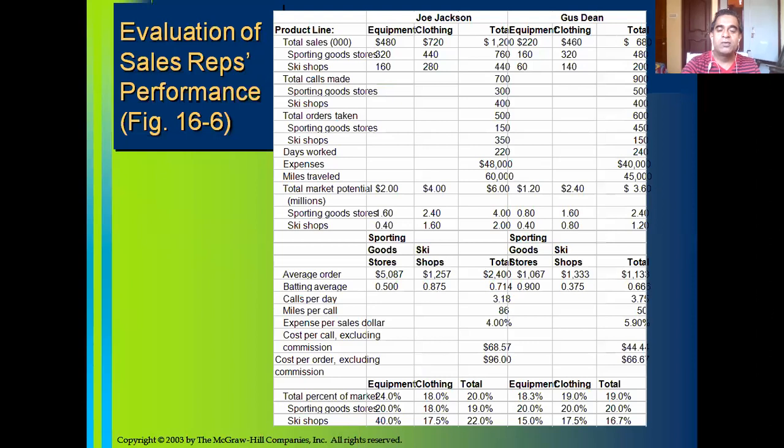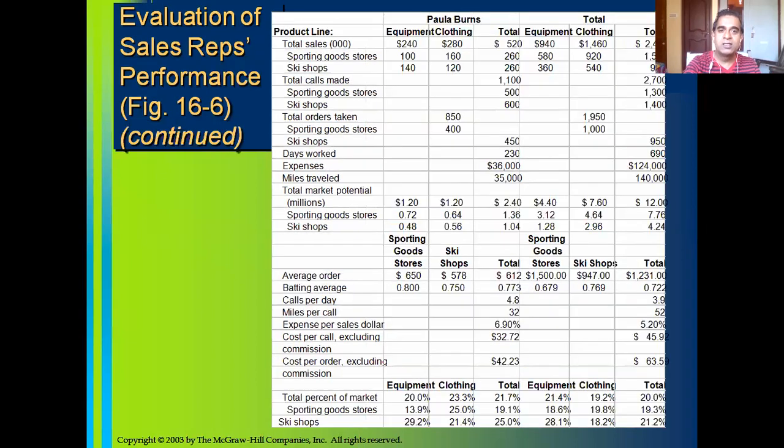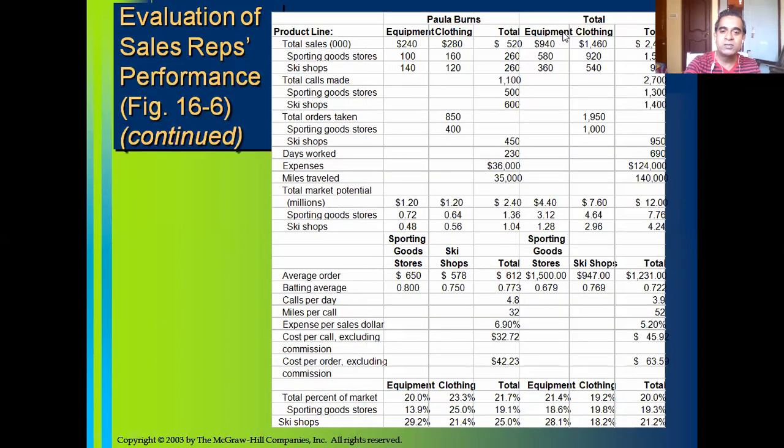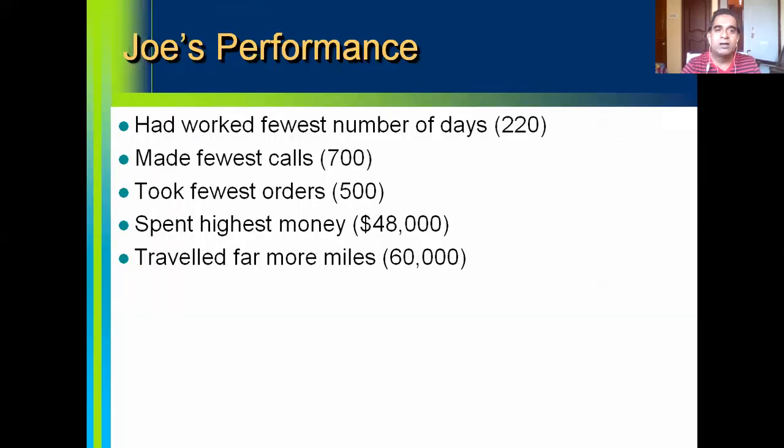Then we considered the performance of one sales rep, that is Joe Jackson. In the previous class, we are not going to read the performance figures of each sales rep, Gus Dean as well as Paula Burns, but we considered Joe Jackson. So here is Joe's performance.